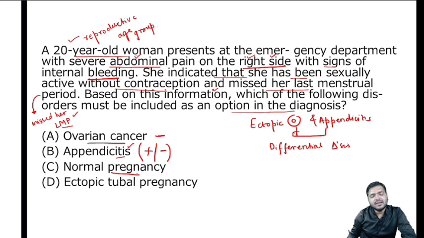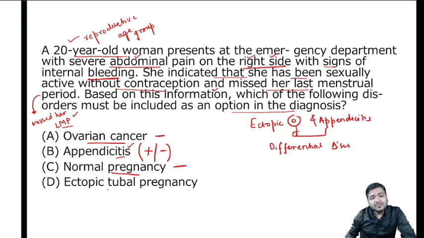Can it be normal pregnancy? No, in a normal pregnancy severe abdominal pain and internal bleeding are not there. So this cannot be a normal pregnancy. There is abdominal pain occurring, but it is not severe.